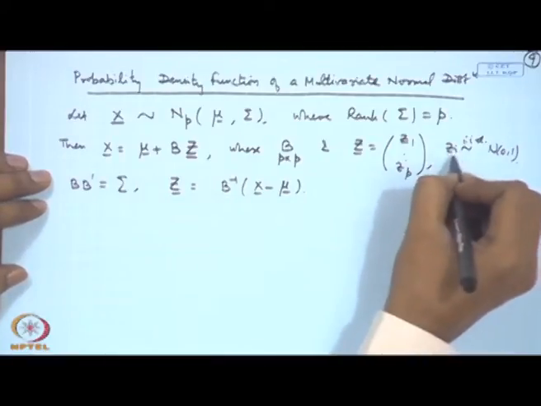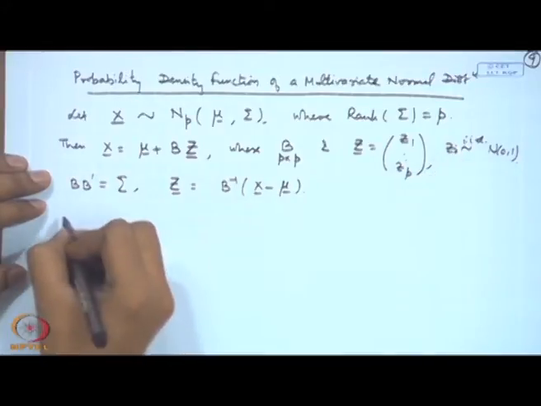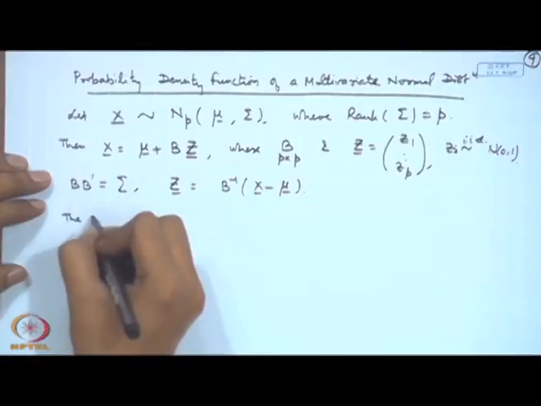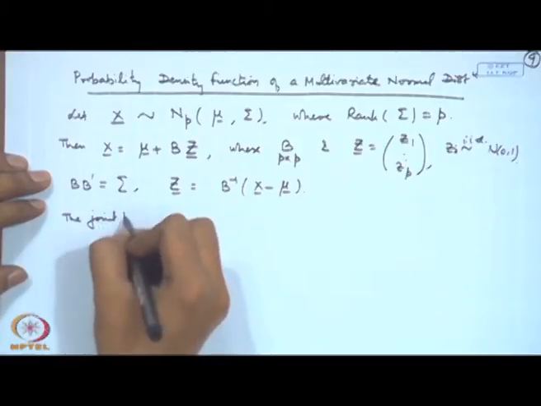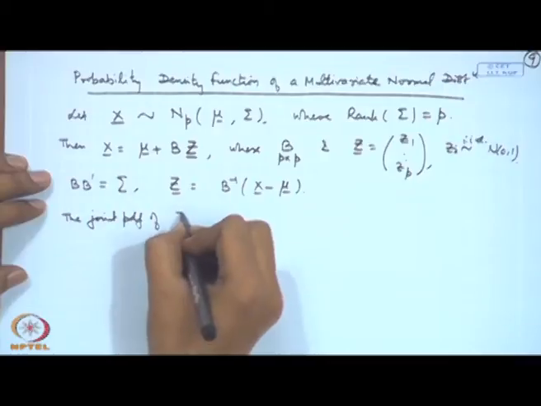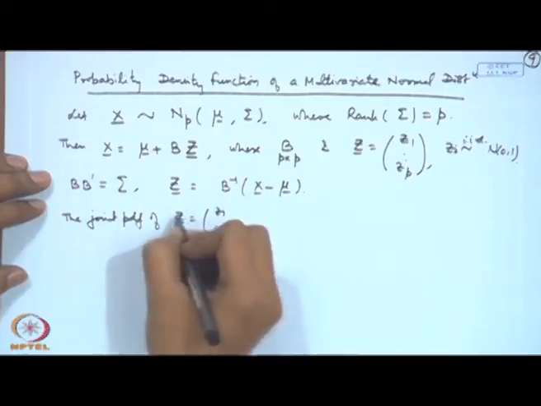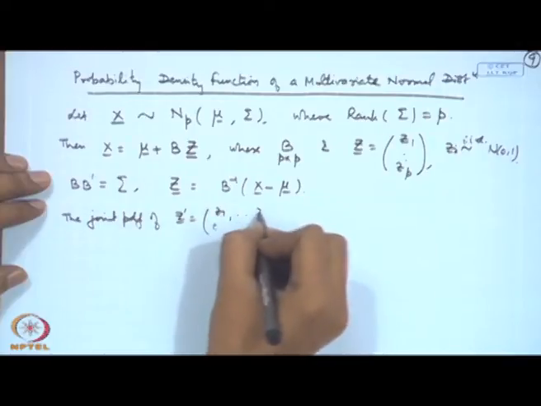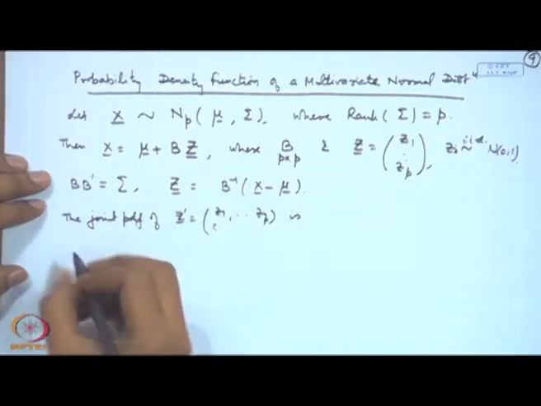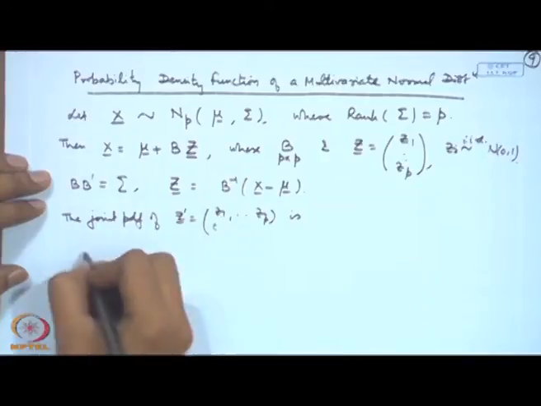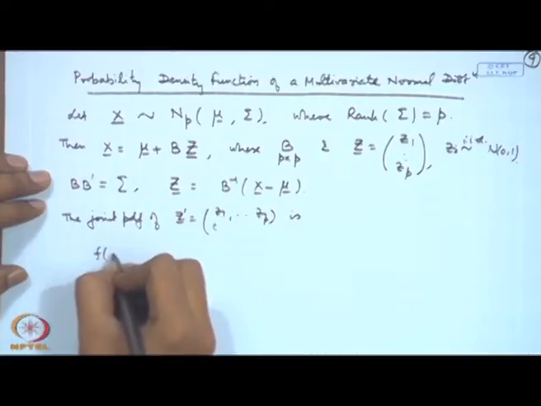Now, if I have independent normal random variables, I can write down the density function. So, the joint PDF of z, where z prime is equal to (z1, z2, ..., zp), let me use a notation f(z).